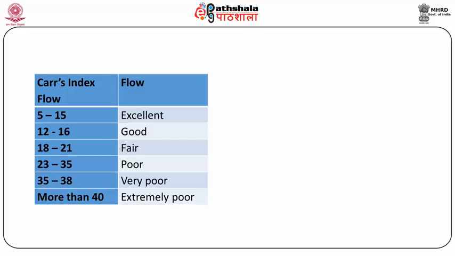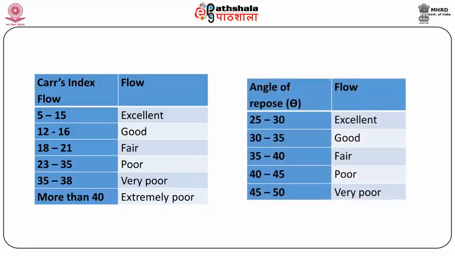Again, we can depict the flow characteristics through angle of repose theta also. If the value for theta lies between 25 to 30, it is the excellent flow for that powder or granule. And if the value is in the range 30 to 35, it's a good flow. Values between 35 to 40 indicate fair flow, while values between 40 to 45 indicate poor flow. Very poor flow is indicated by the value for theta in the range 45 to 50.